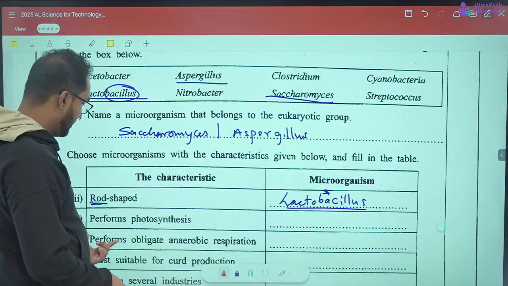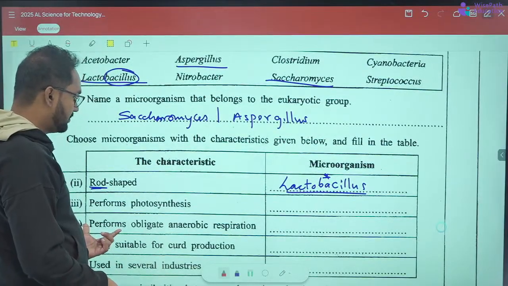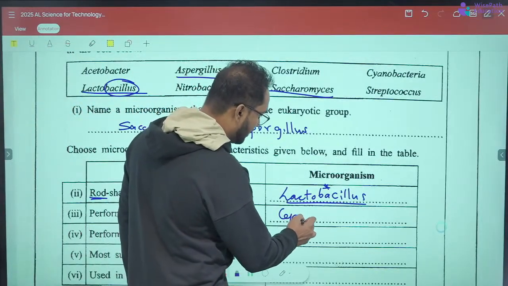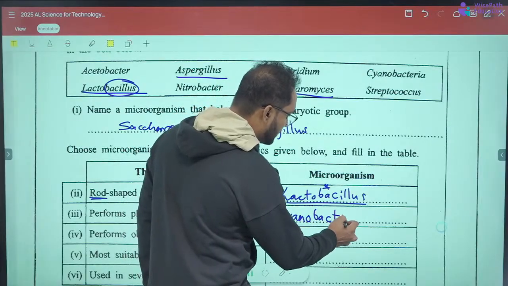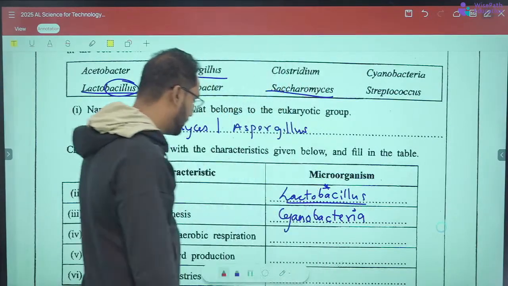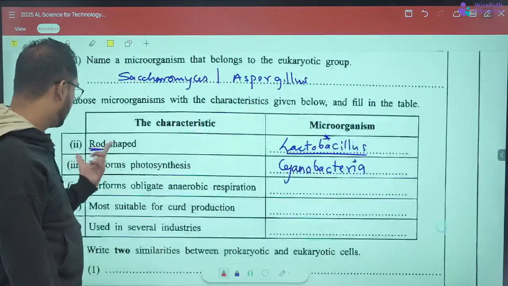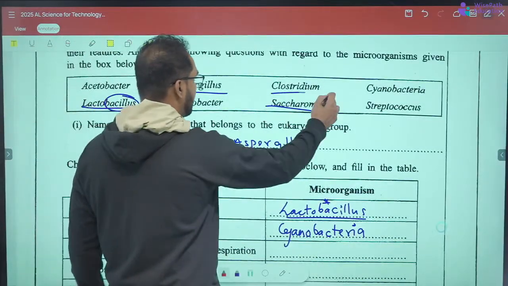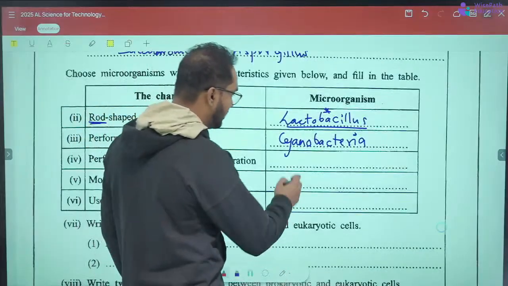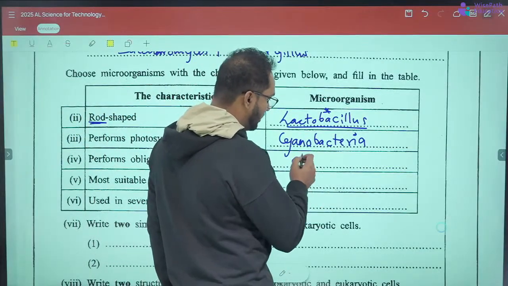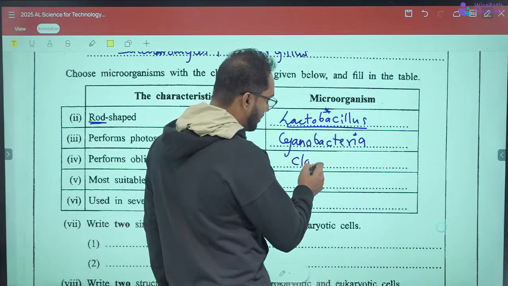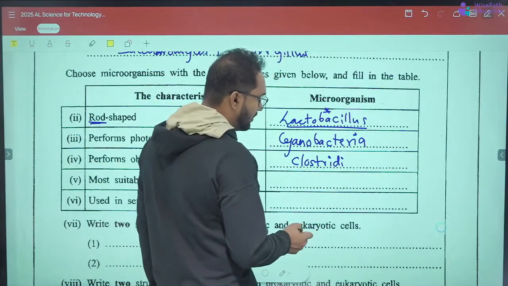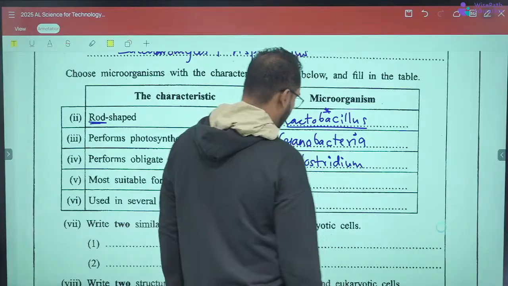In the second one, the microorganism that performs photosynthesis should be Cyanobacteria, which definitely performs photosynthesis. Then the fourth one performs obligate anaerobic respiration, and the obligate anaerobe here is Clostridium. You have to remember all this by studying microbiology 1, 2 and 3. Clostridium is the obligate anaerobic microorganism given.